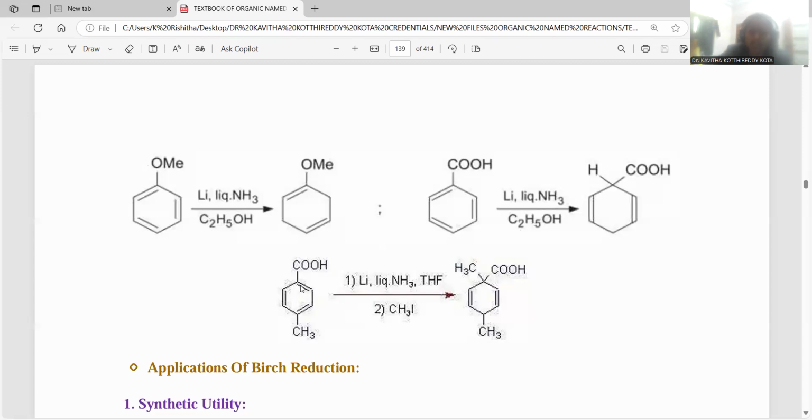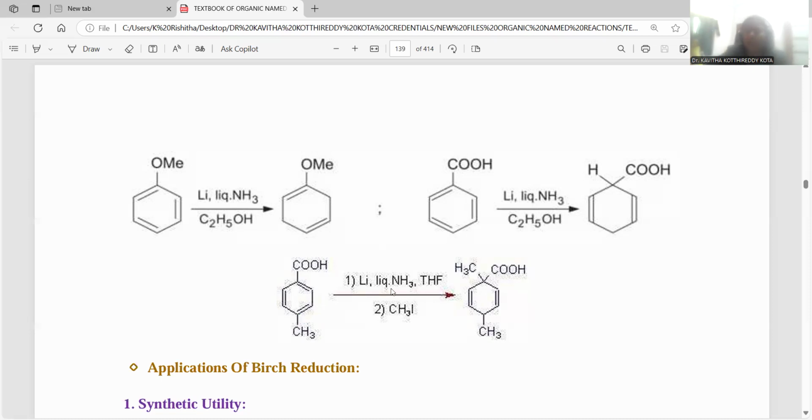I am taking another competing factor over here. This is para-methyl benzoic acid. If para-methyl benzoic acid is the case, where we have to add the hydrogen, obviously the carboxylic acid at the 1,4 position will be dominating, so that it will direct the incoming hydrogens at positions number 1 and 4 only, so that 1,4 addition takes place in general.